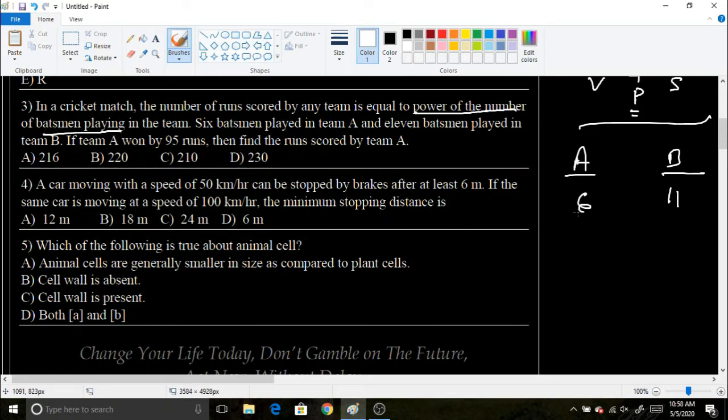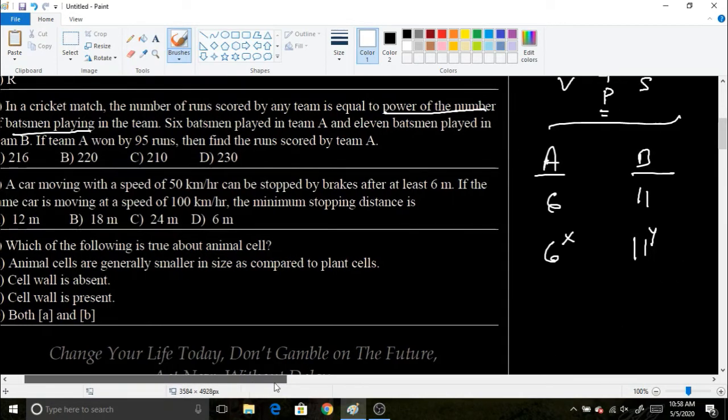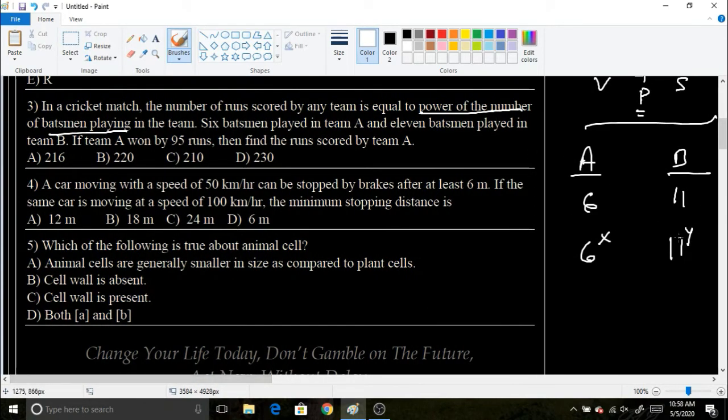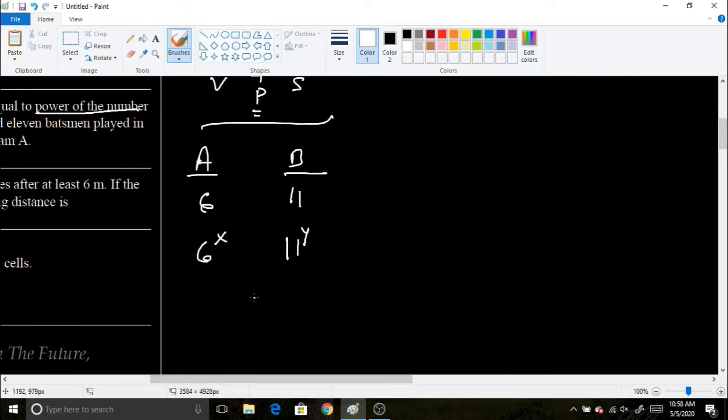It means that the runs scored by team A will be 6 to the power x, and the runs scored by team B will be 11 to the power y, because x and y are not necessarily equal. The question doesn't declare that x and y should be equal, so we are going to take them as different integral numbers. Now if team A won by 95 runs, which means that 6 to the power x minus 11 to the power y will be equal to 95 runs.